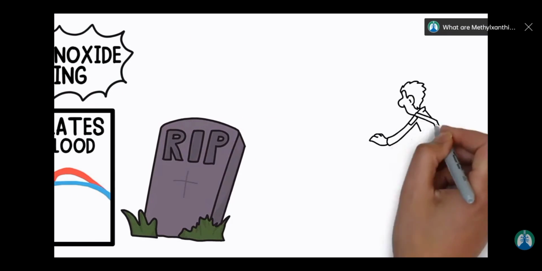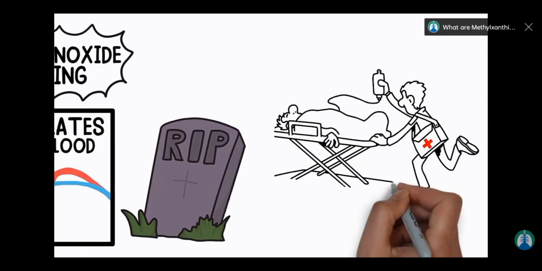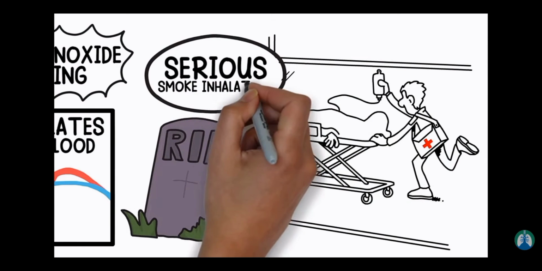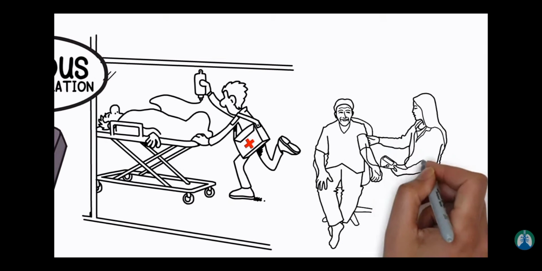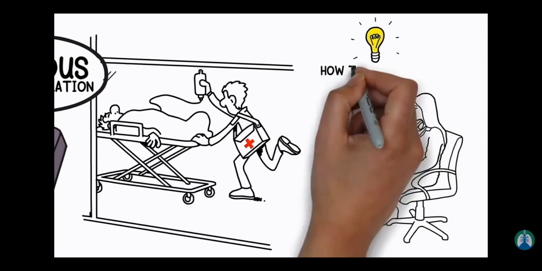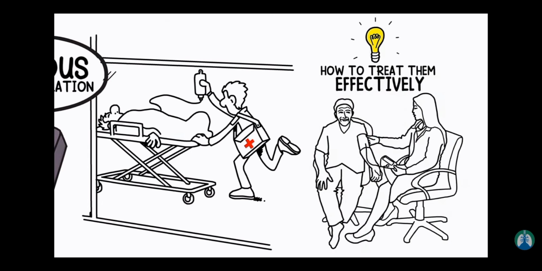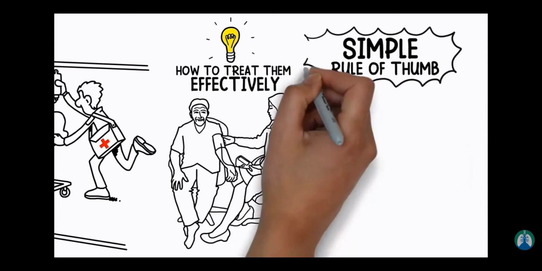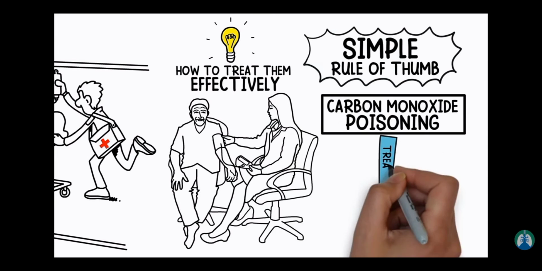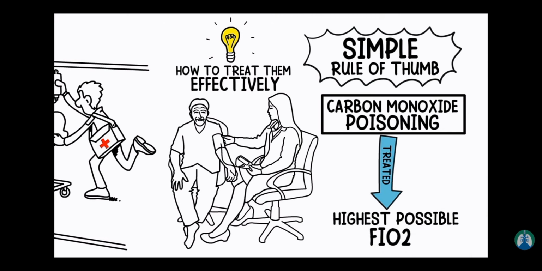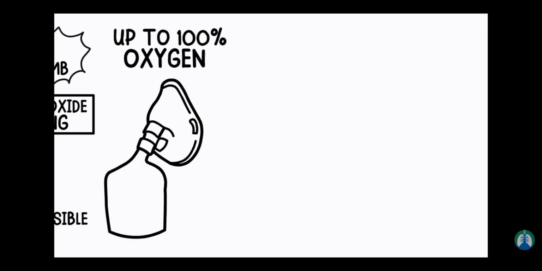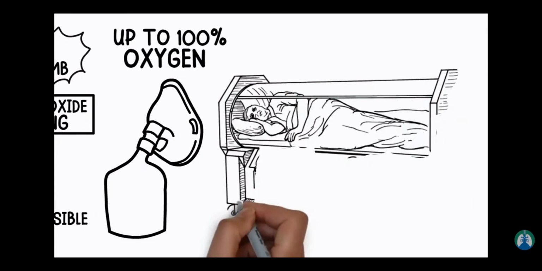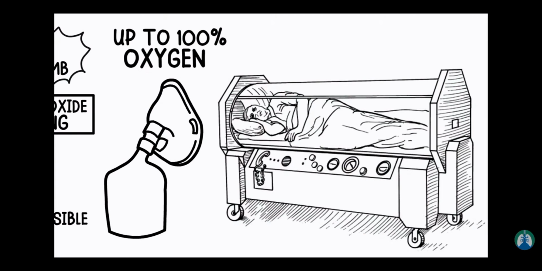As a medical professional, there will be times when a patient comes to the emergency department with serious smoke inhalation. When this is the case, more times than not, said patients will show signs and symptoms of carbon monoxide poisoning, and you will need to know how to treat them effectively. Here's a simple rule of thumb. Carbon monoxide poisoning should be treated with the highest possible FiO2 that is available. Initially, a non-rebreathing mask can be used to administer up to 100% oxygen, but the goal should be to place the patient in a hyperbaric oxygen chamber as quickly as possible.